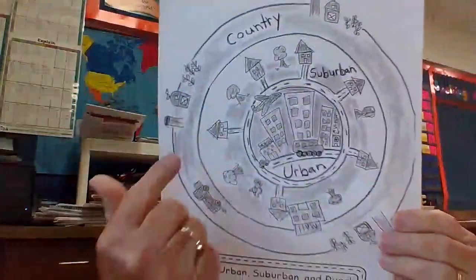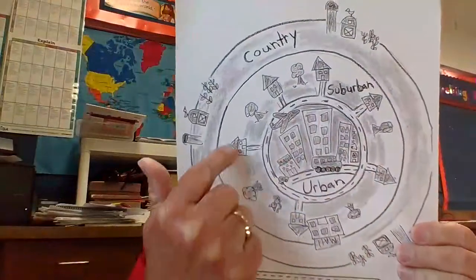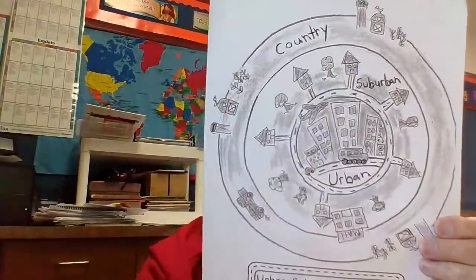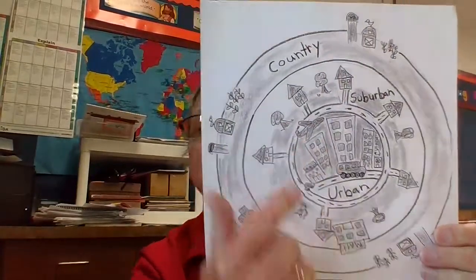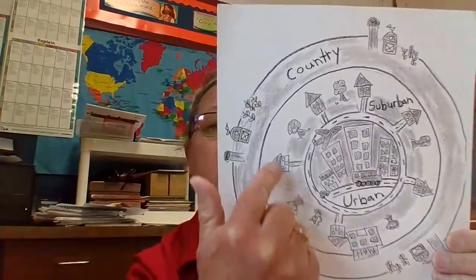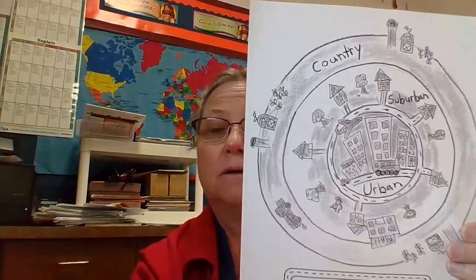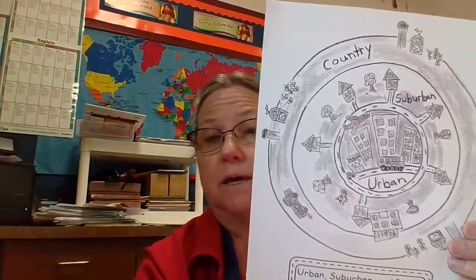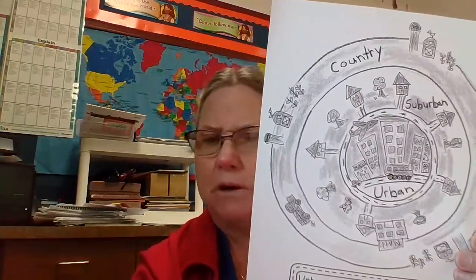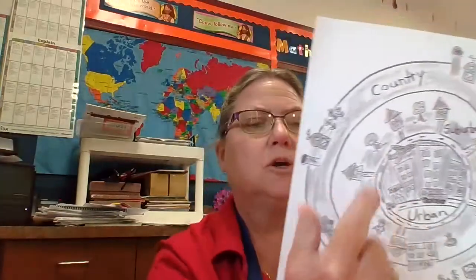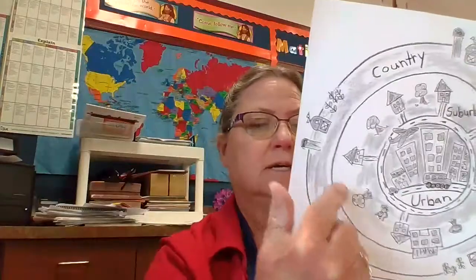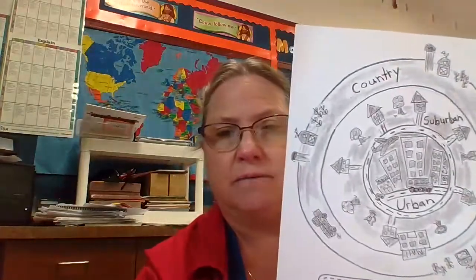So if you look at my picture here, this is where they drew suburban. They have their houses, but they're further apart. They have trees. Okay? You could put some cars, because there are some cars that would be in the suburban area. A park would be there. Okay? But we don't have a lot of shopping malls and big tall buildings. We don't have that in the suburban area. Urban has the tall buildings. Suburban does not have a lot of that.